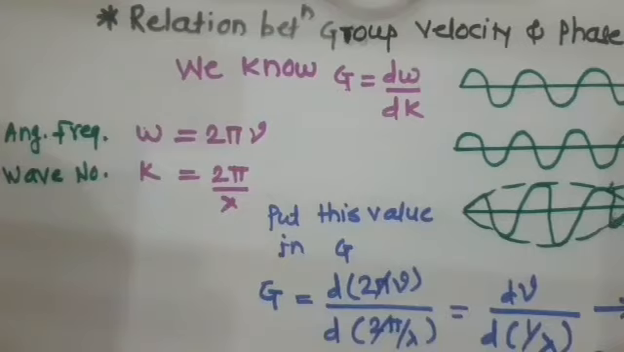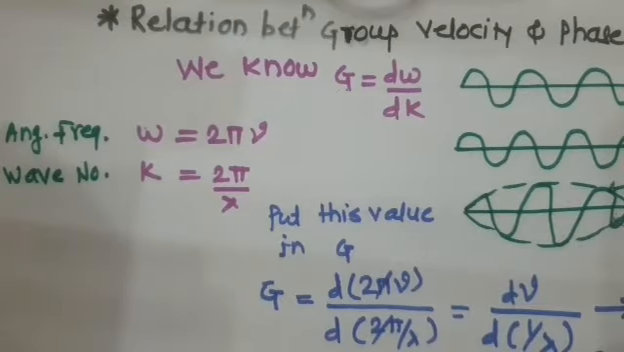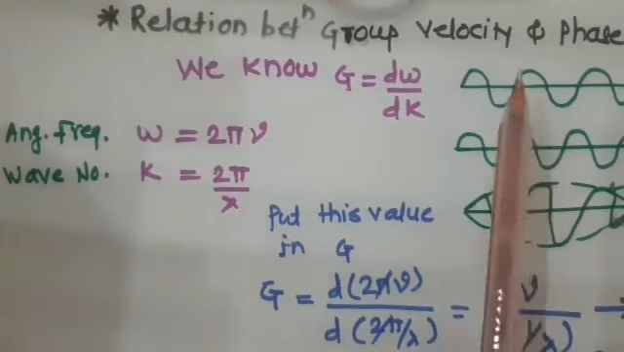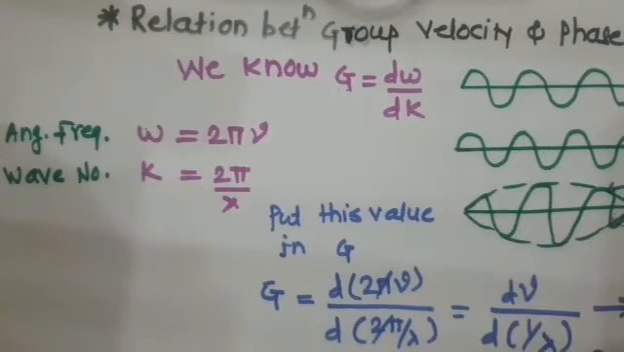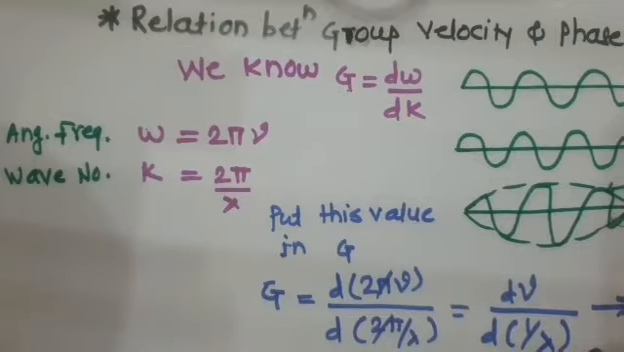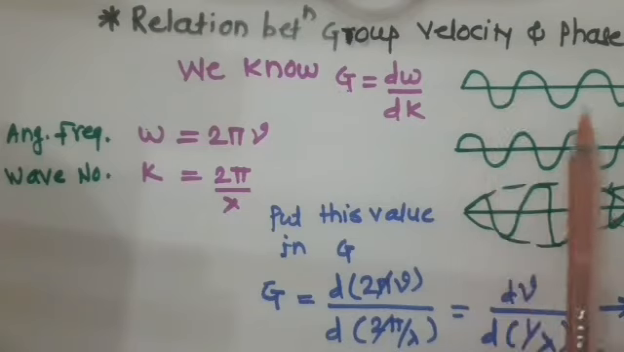Students, here we will write the relation for the group velocity and the phase velocity. Here we know how wave packets are formed, as we have discussed in the previous lecture. When two waves have different angular frequency and wave number, where omega 1 is the angular frequency and k is the wave number,